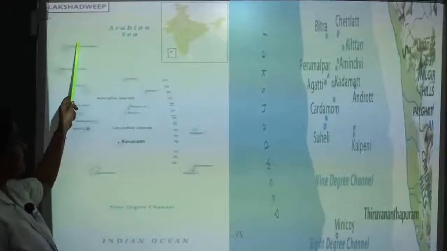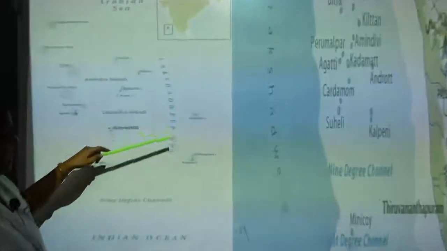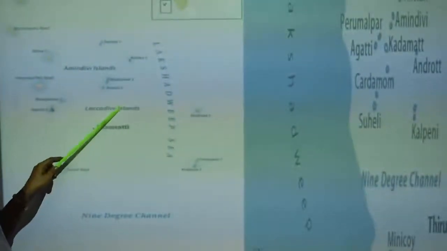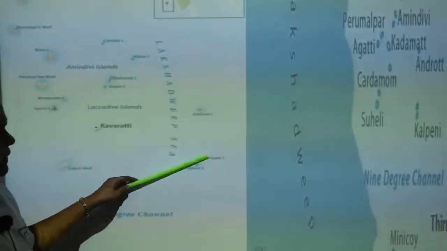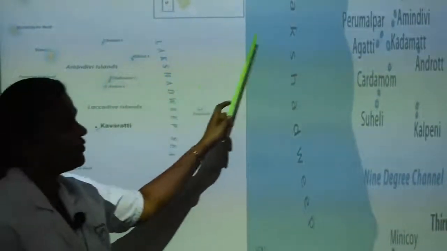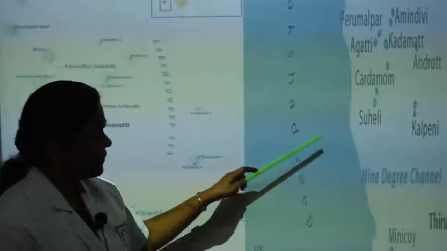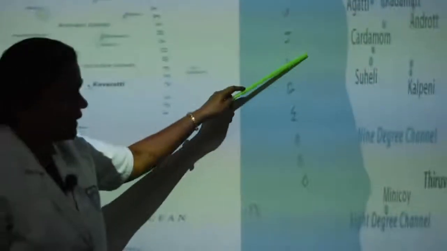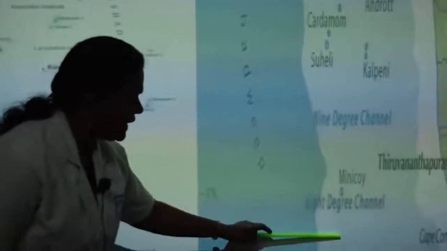This is Lakshadweep. It is located in the western part of India, in the Arabian Sea. The capital of Lakshadweep is Kavaratti. It consists of 27 islands. The Eight Degree Channel separates Lakshadweep from the Maldives.